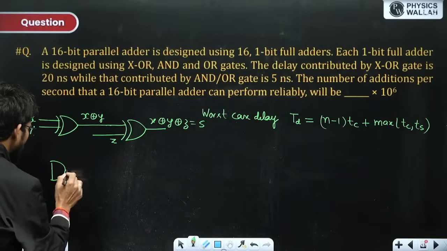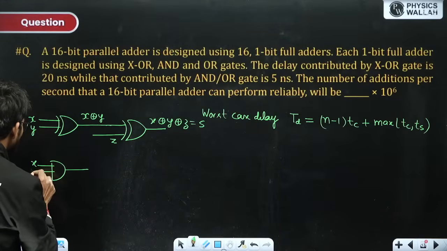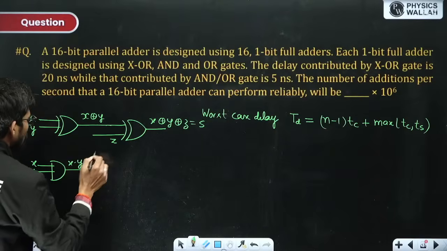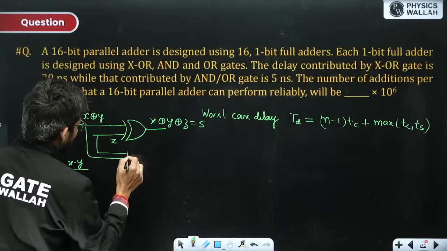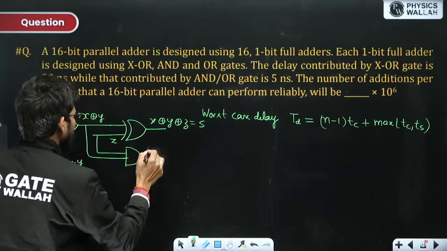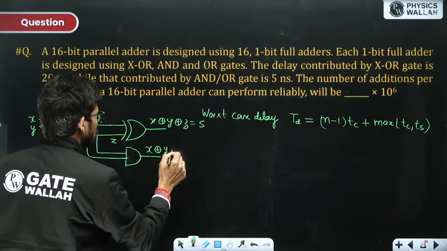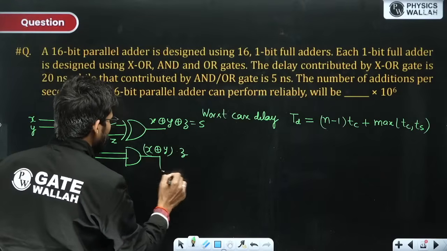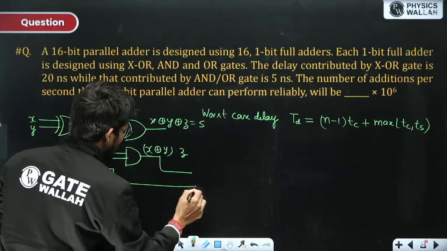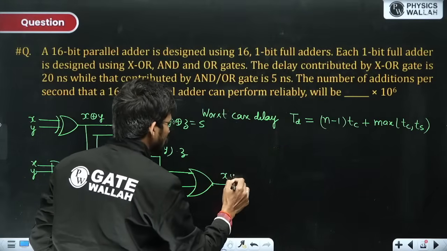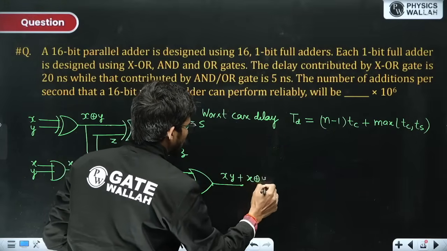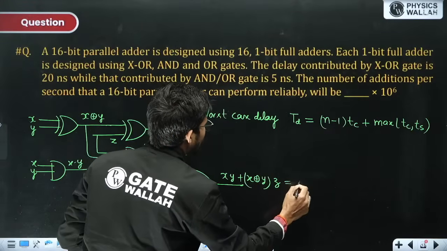We take one AND gate, which generates x into y. Now, this x XOR y and this z, we apply to another AND gate. We get (x XOR y) into z over here. Now, we take one OR gate, and by combining these two, x into y plus (x XOR y) into z, we get the carry output.